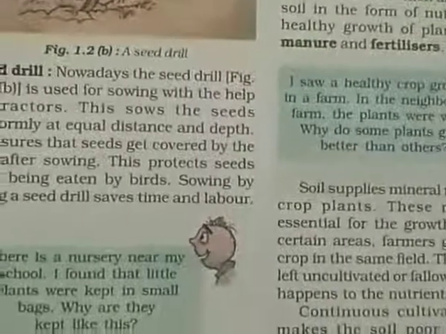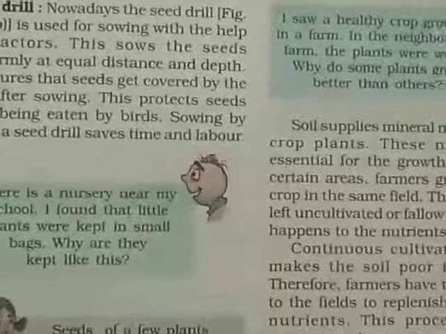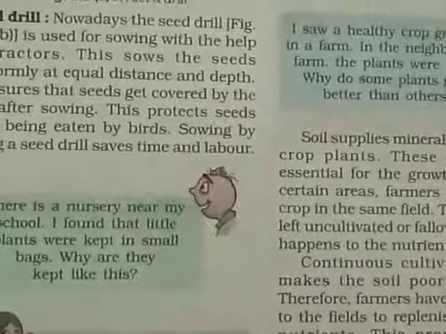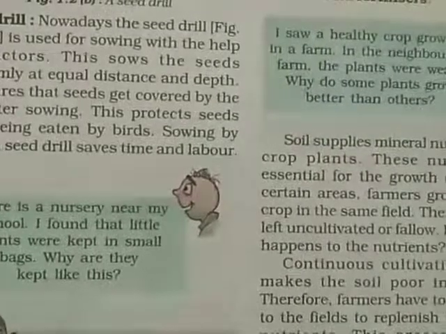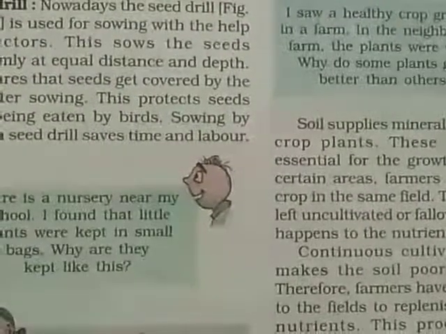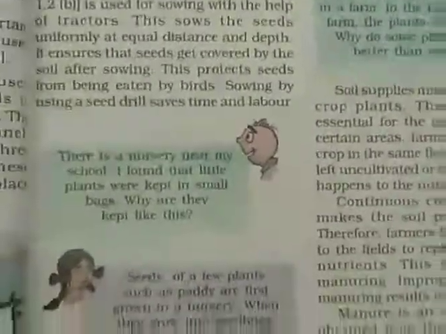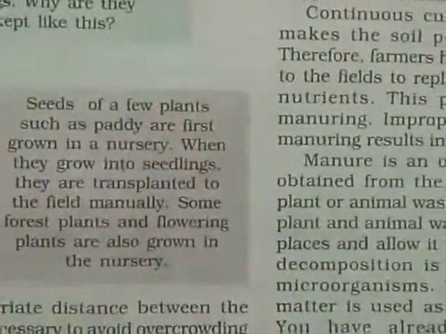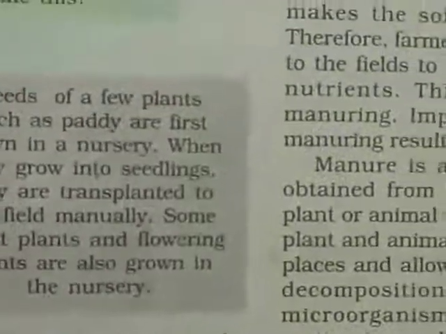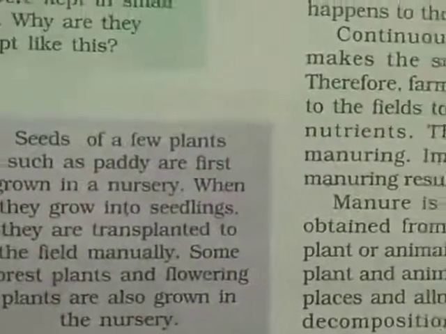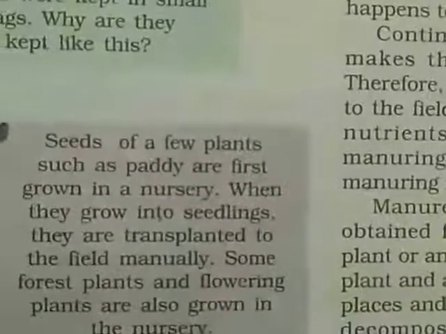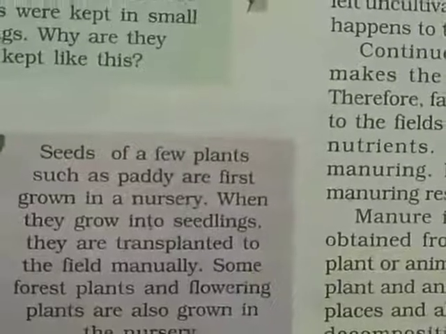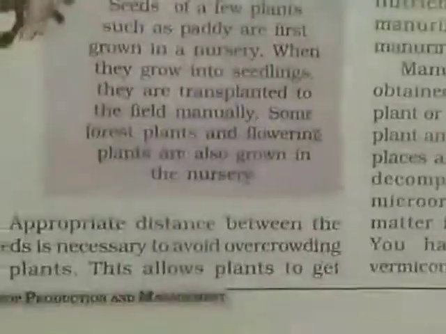There is a nursery. Now Boojho is wondering about something. Nursery means a place where young plants are grown. Near his school, he found little plants kept in small bags. Why are they kept like this? Seeds of a few plants such as paddy are first grown in a nursery, and when they grow into seedlings, meaning small plants, they are transplanted to the field manually. Forest plants and flowering plants are also grown in a nursery.